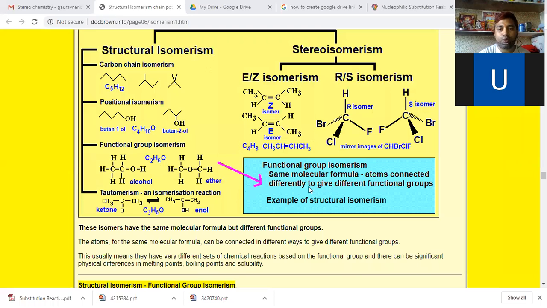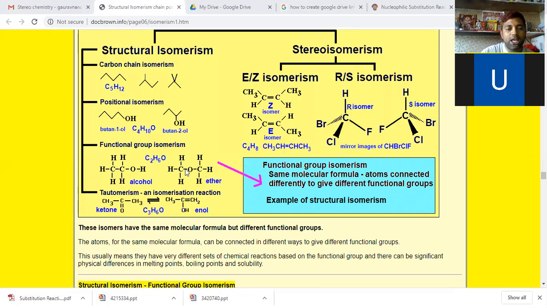Only the atoms are connected differently, giving different functional groups. They get different functional groups because of the difference in connection of atoms. They have the same molecular formula, but the atoms are connected differently to give different functional groups. In the first one it is an alcohol, and in the second one it is an ether.